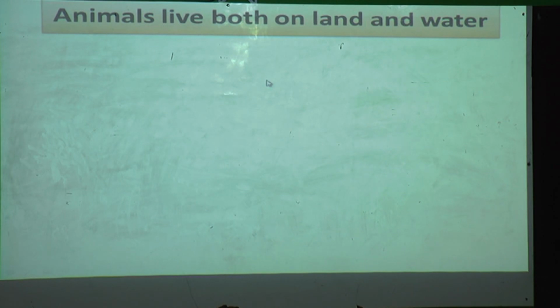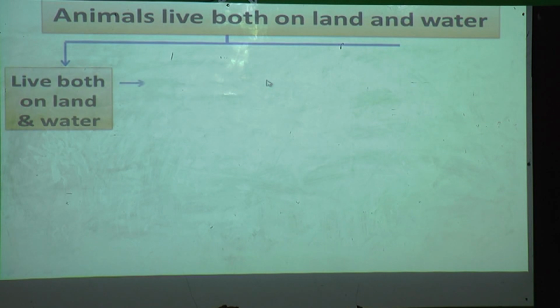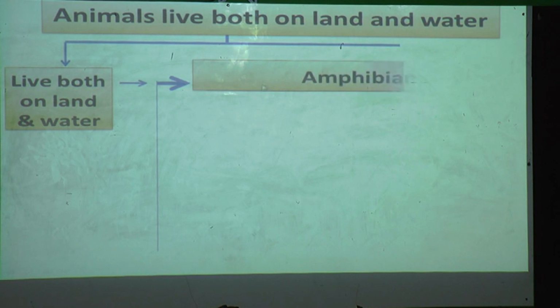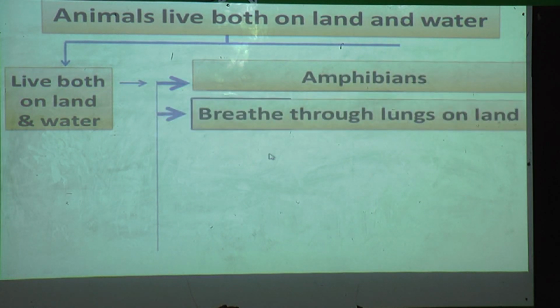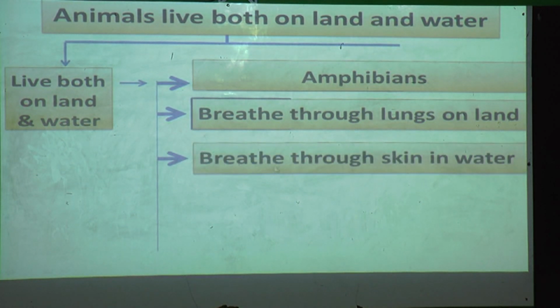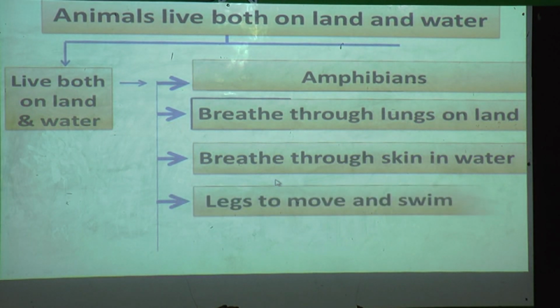Next, animals that live both on land and in water are called amphibians. They breathe through lungs on land, and whenever they are in the water they use their skin, and legs to move and swim. Examples: frog and salamander.